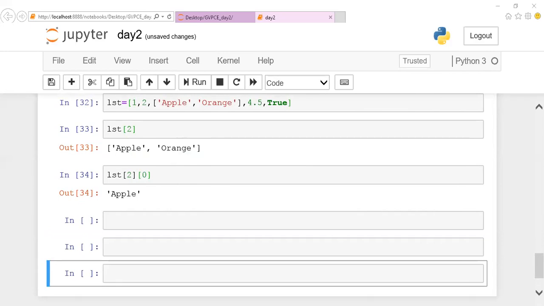Manoj, what is that? Which 0, Manoj, you want to get? This 0 you are asking about. Okay, this 0 is the index position of the inner list. So every sublist will start with the index position 0. This is 0 and this is 1. So 2 of 0 will give you apple, 2 of 1 will give you orange. Matrix, normally we'll have like 0,0, 0,1, 0,2. This is how you're going to mention it.